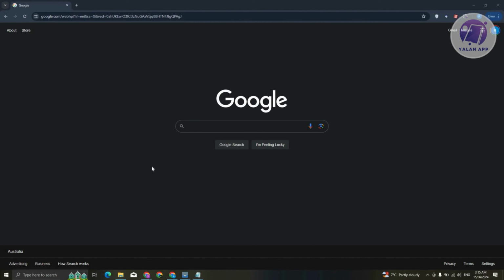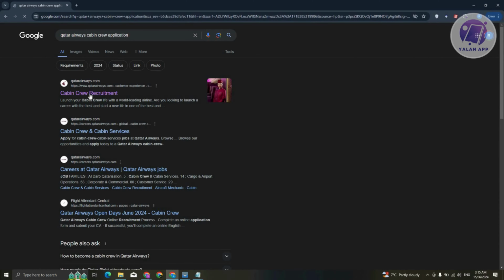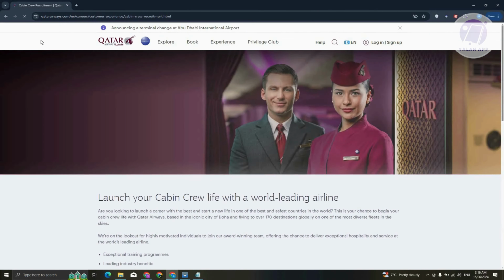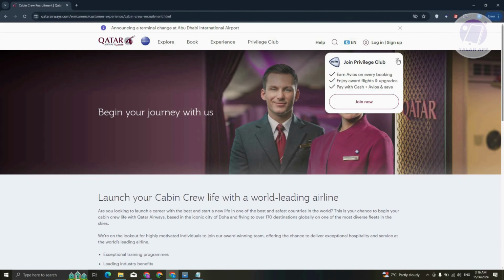So the first thing you need to do here is access Google. And from Google, you just need to enter the following keywords. In this case, it's going to be Qatar Airways cabin crew application. Just press enter. Now look for the first link here that says cabin crew recruitment. Go ahead and click on it. Now make sure the actual website is going to be QatarAirways.com.